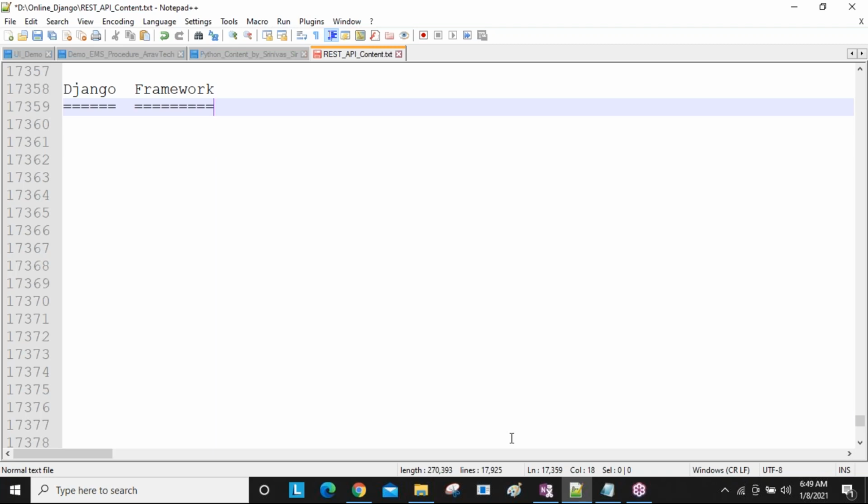If you want to connect with MySQL, you can do it. If you want to connect with Oracle, you can do it. Mongo, you can do it like this. Whatever the DB you want to connect, you can connect using the Django framework. But the code we are not changing, only database settings and names we are changing.